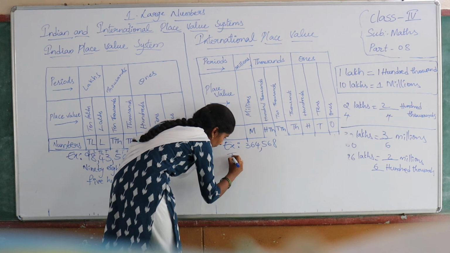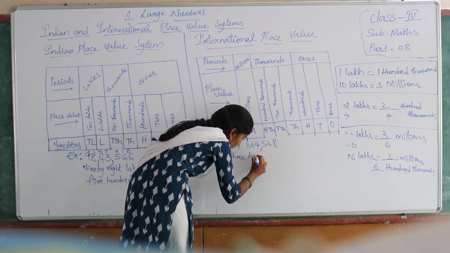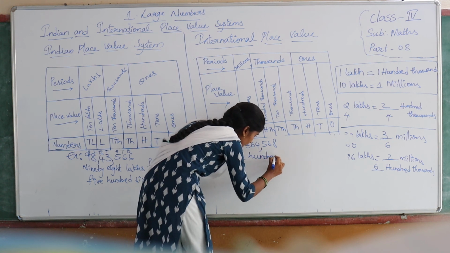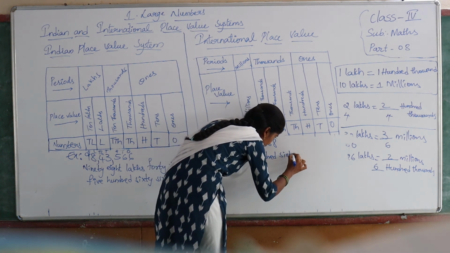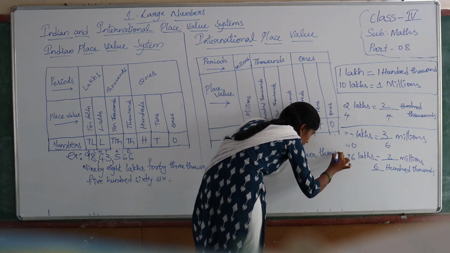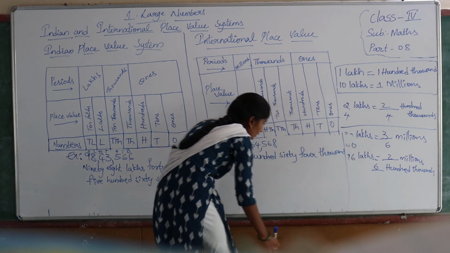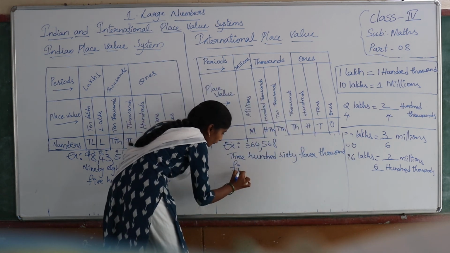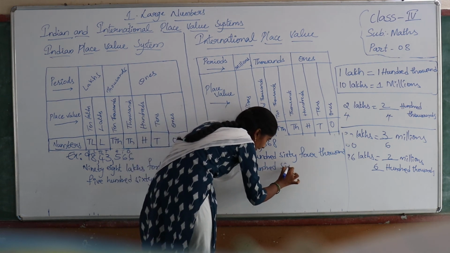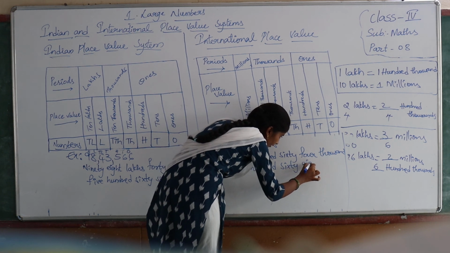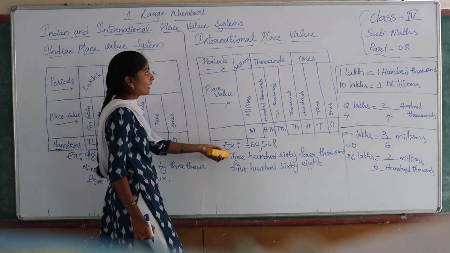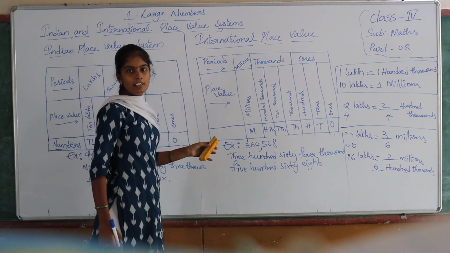So it is 300,000, 64,000. Next, 568. So this is the number name for the given 6-digit number in the international place value.